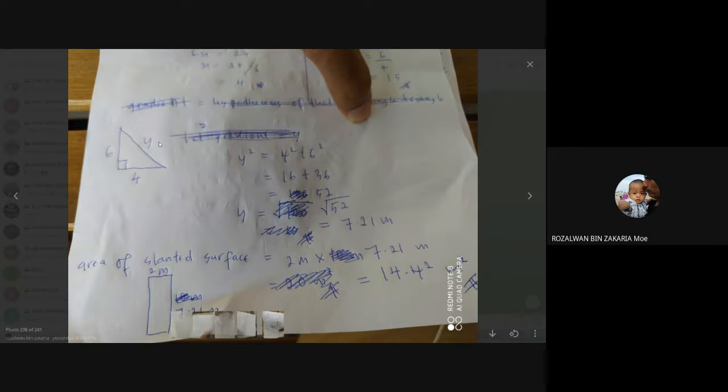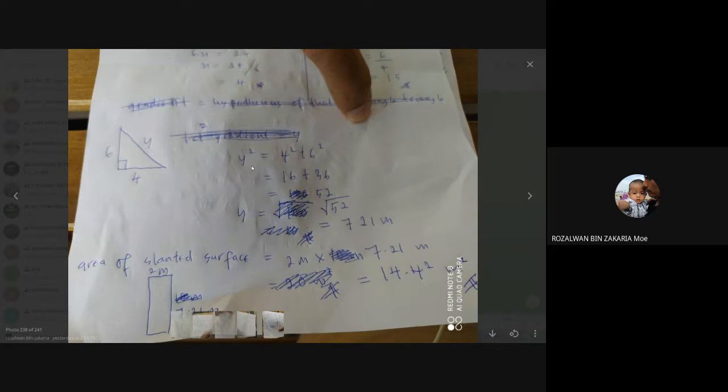Okay, so what is the relationship between each side for this right angle triangle? The formula to find the hypotenuse, let's say you label it as y, is y square equals 4 square plus 6 square. This is the Pythagoras theorem, so you have to remember this one. So y square equals 4 square plus 6 square.